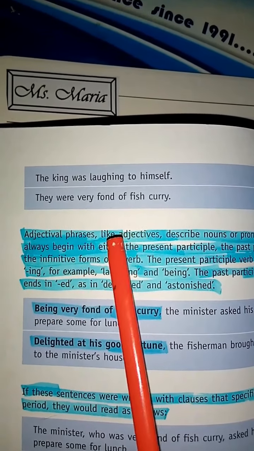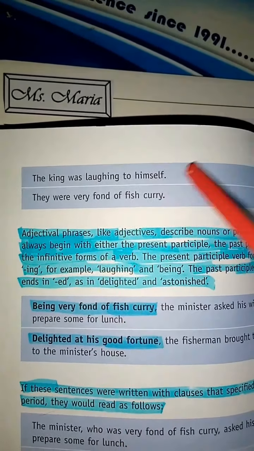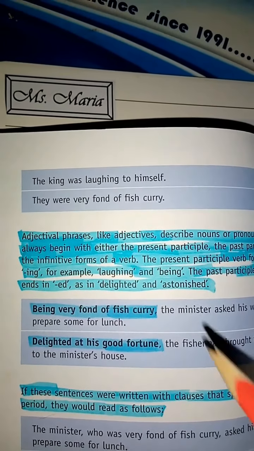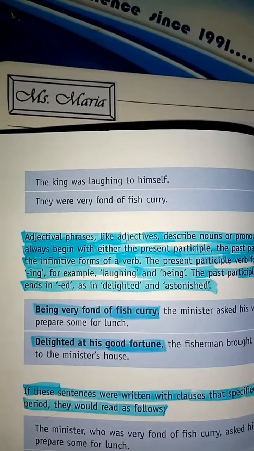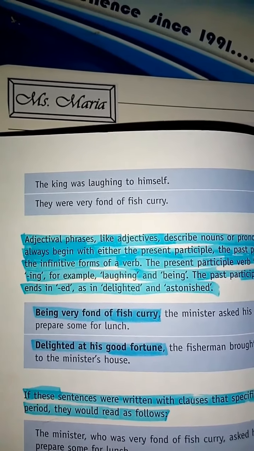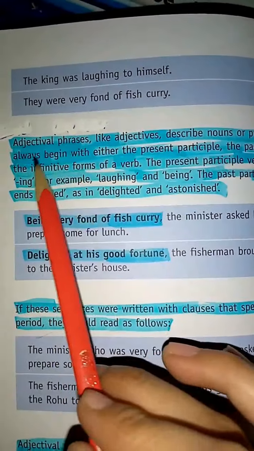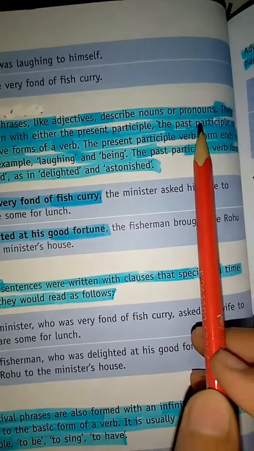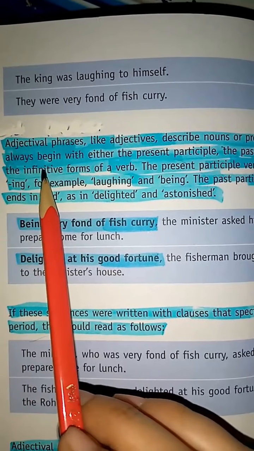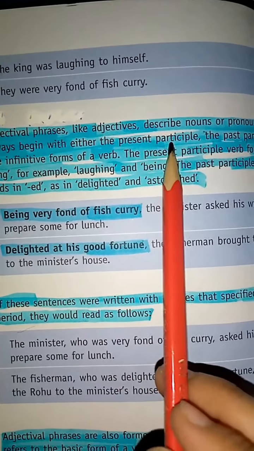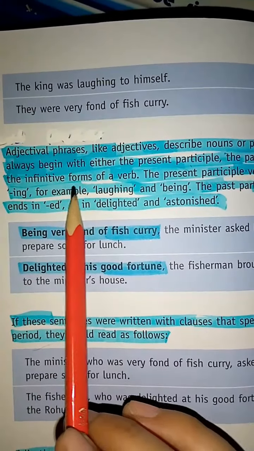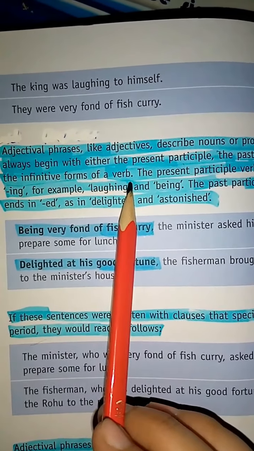Now look at the adjectival phrases. This was a discussion about phrases. Now we are going to read about adjectival phrases, what adjectival phrases actually are. Adjectival phrases, like adjectives, describe nouns or pronouns. They always begin with either the present participle, the past participle, or the infinitive form of a verb.